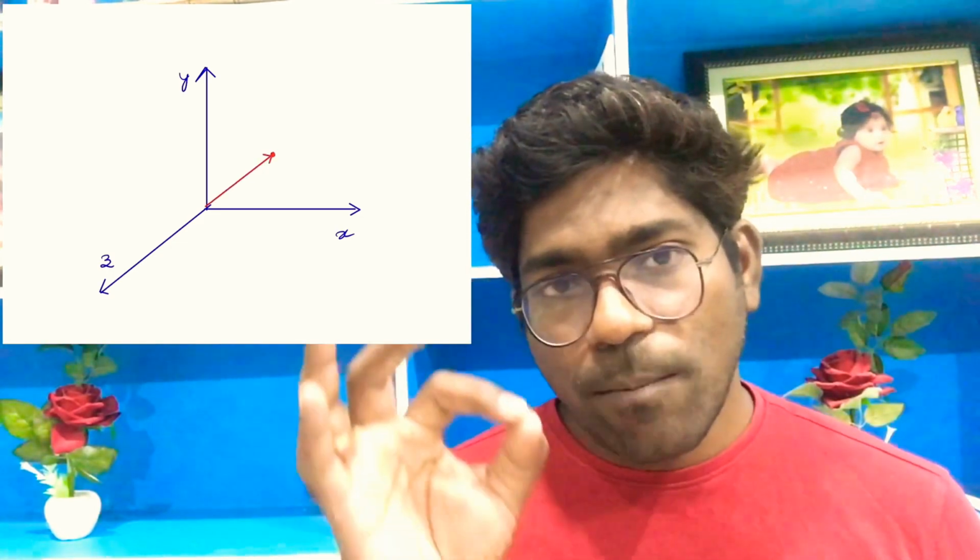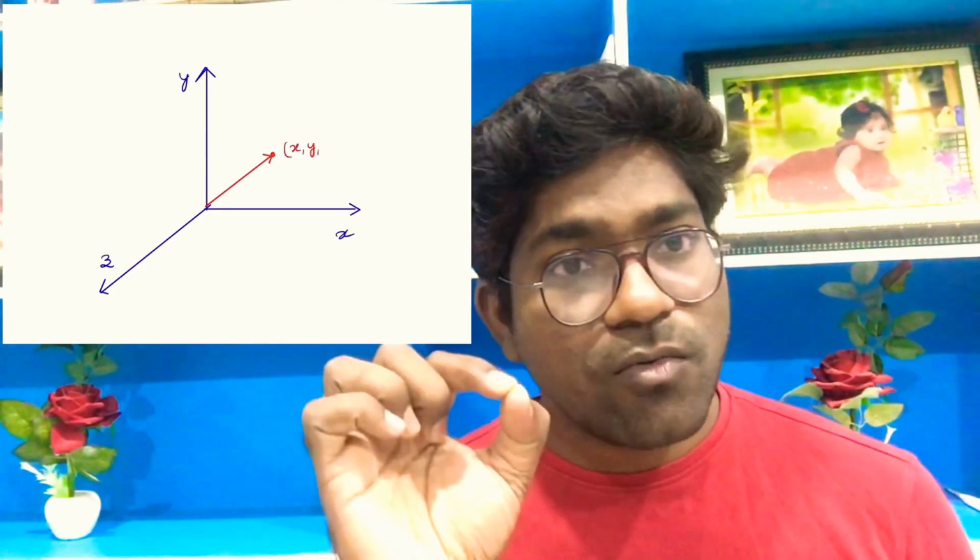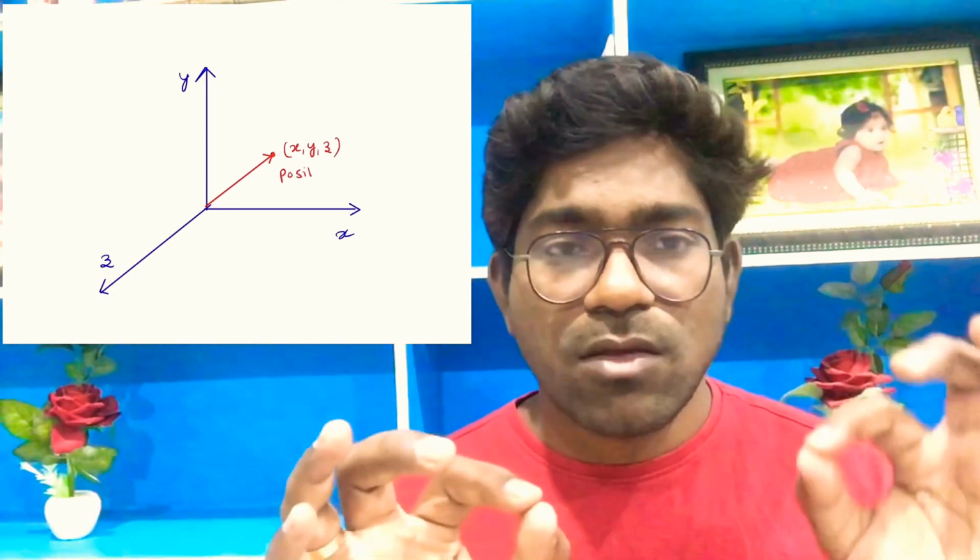So if the position of a body is changing with respect to time, let's say this is a fixed point, and with respect to this point the position of the body is changing with time, then you can say the body is moving, or the body has traveled. You can say the body is not at rest.